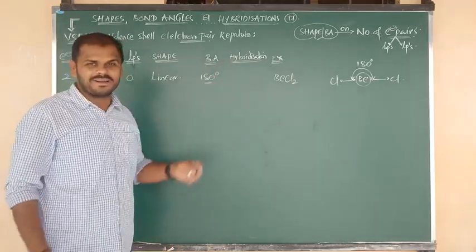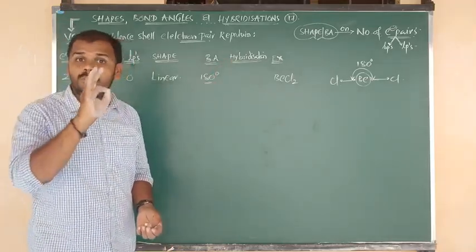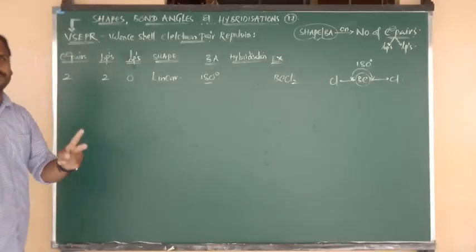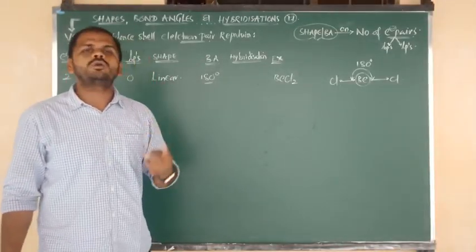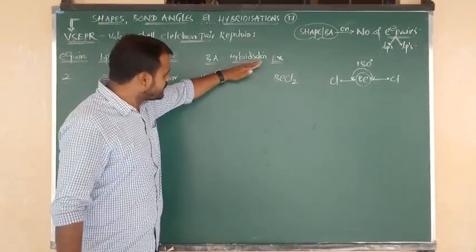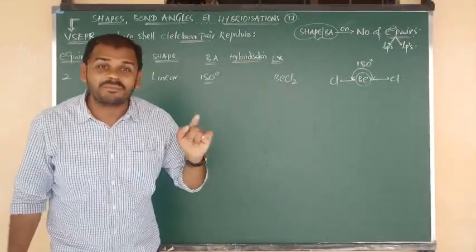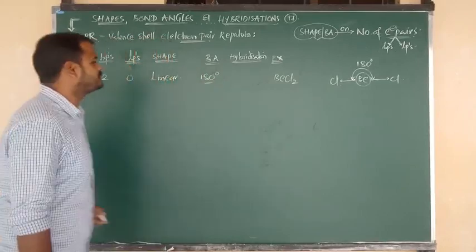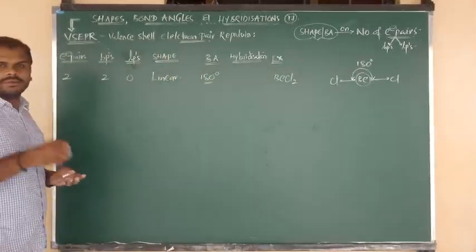Sir, what about hybridization? Now you have to follow me only. Total number of electron pairs is 2. Now, how to count the hybridization? I want to tell you the hybridization of all the molecules at a time, then only you will understand that. Good. So I am going to enter into the next example.